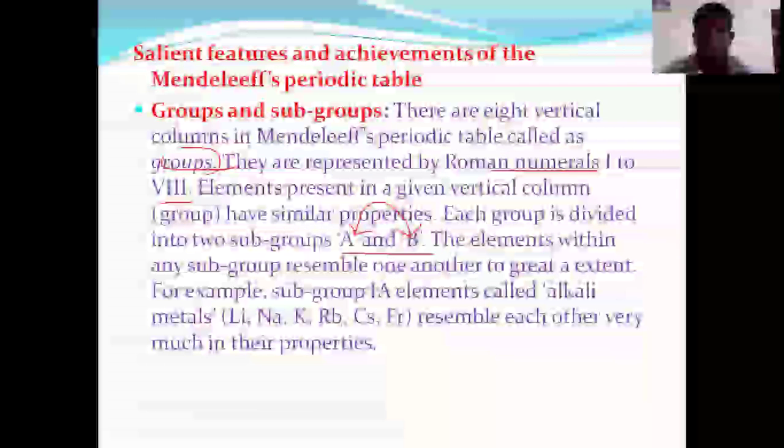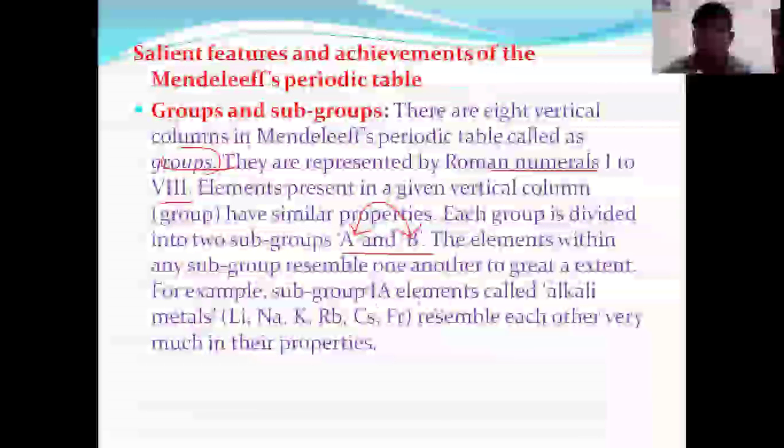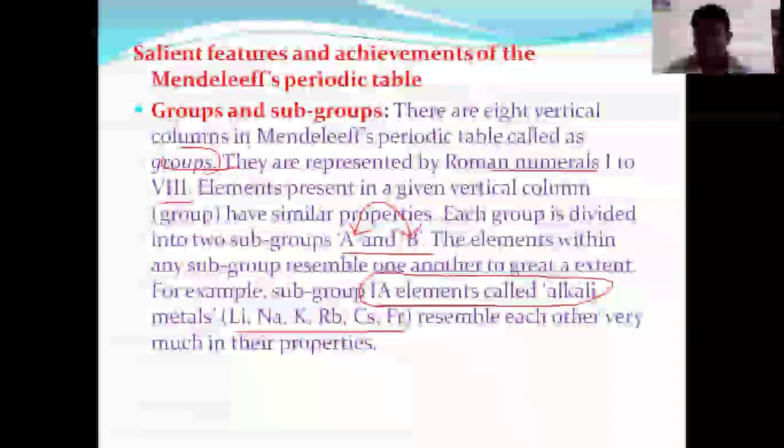For example, when you take the first group elements, we call them alkali metals. I'm repeating: lithium, sodium, potassium, rubidium, cesium, and francium. The first group elements are alkali metals. These alkali metals in the 1A group have the same properties, similar physical as well as chemical properties.